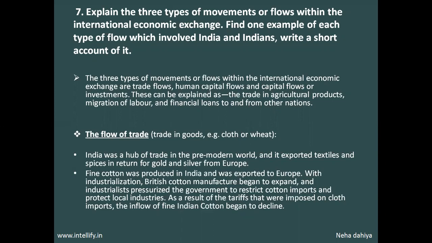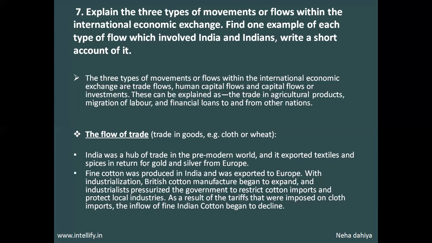As the domestic industries of Britain expanded, they pressurized the government because of the cheap, good quality imports from India, they were not able to expand themselves. Their products didn't get that value. So they pressurized the government to reduce imports by imposing tariffs, that is taxes, on the imported goods.